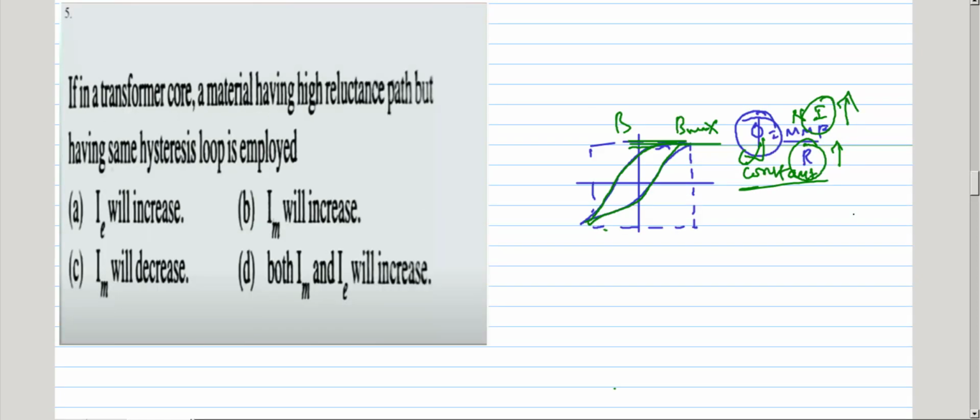In the question, he has given that the BH loop is constant, so Bmax is constant, that is Bmax is constant means flux is constant. Okay, so I want to increase the current, so the magnetizing component of current will increase. Im, the magnetizing component of current, will increase. Okay, next question.